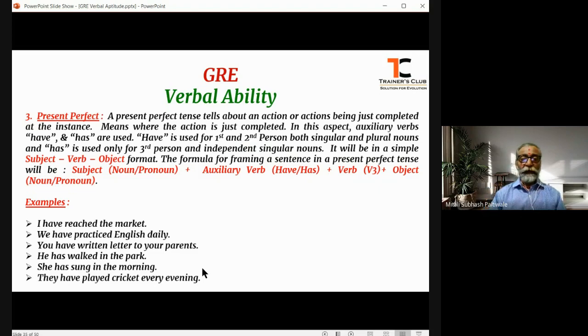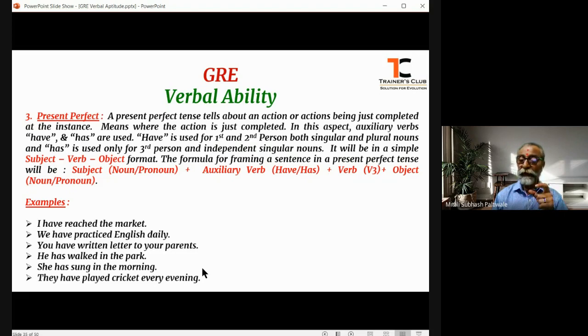Right, my dear friends? Again, the format will be the same, that is the subject verb object format, but the formula becomes a bit lengthy here. So the formula will be: the subject, it can be a noun or a pronoun.